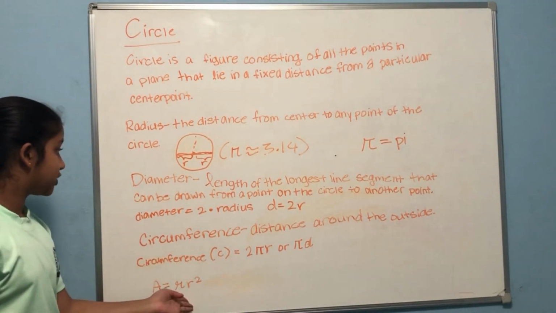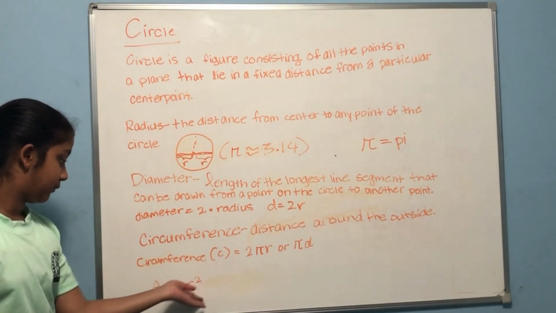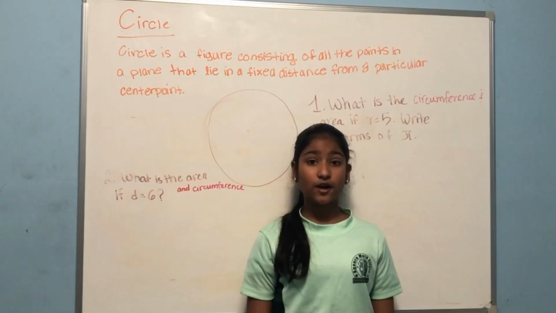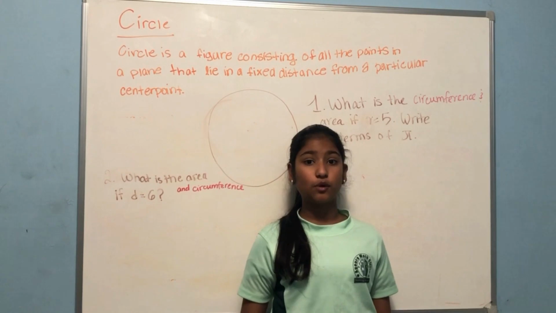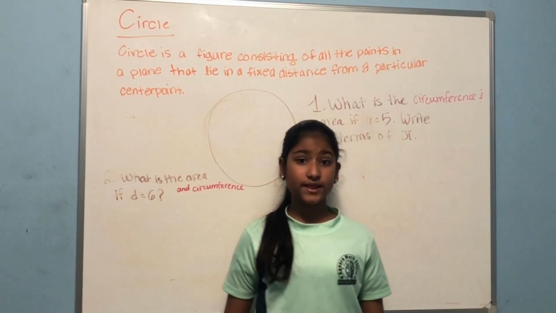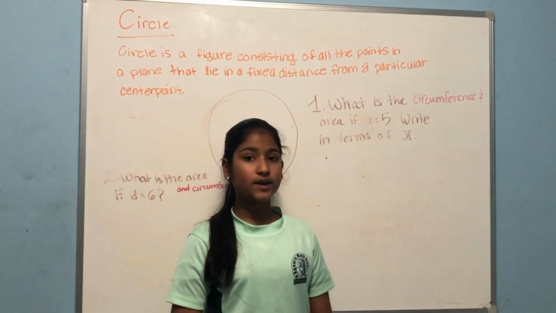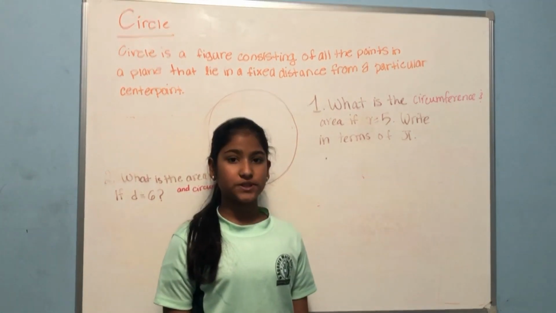And the area of a circle is pi r squared. And this is what you need to know about a circle. Now let's do some practice problems based on what we learned about circles. Let's do the first one. What is the circumference and area if r is equal to 5? Write in terms of pi.